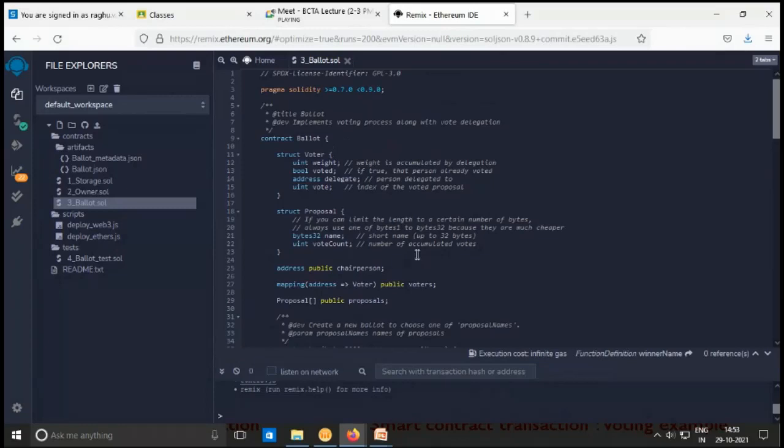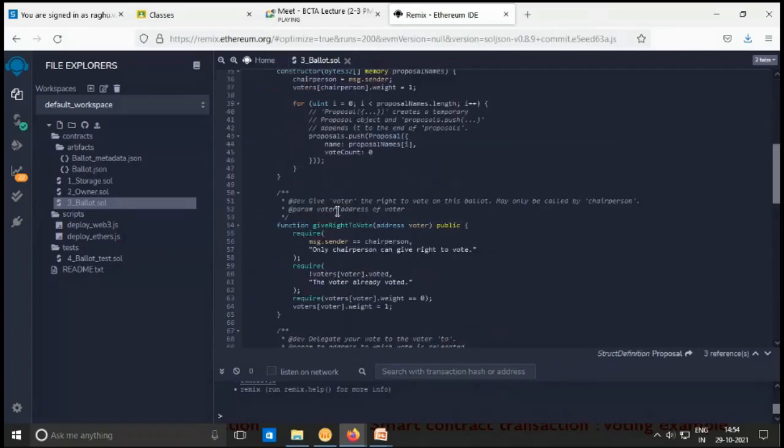This case I have already presented in our tutorial in the morning session, so you can go through that as part of the bidding. The same concept has to be used here also. In the bidding contract, the bidder information is in the form of a structure, and bidding items information is also in the form of a structure. The chairperson who will announce the winner of that particular bidding follows the same programming structure.